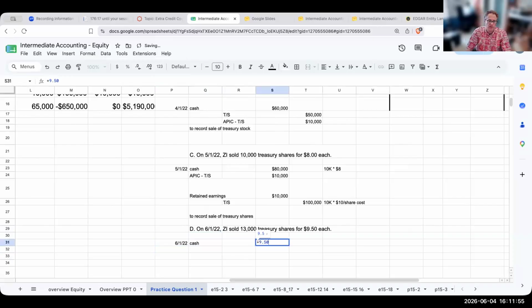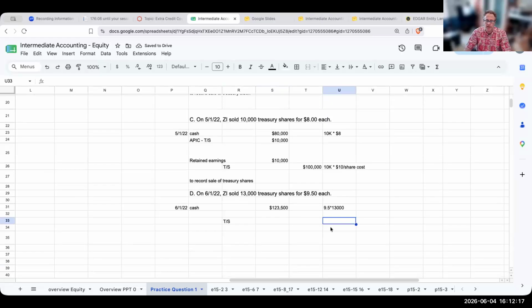It's going to be $9.50 times 13,000. I also need to credit Treasury stock. What did I originally pay for the shares? We originally paid $10 per share. So this is going to be 13,000 times 10.